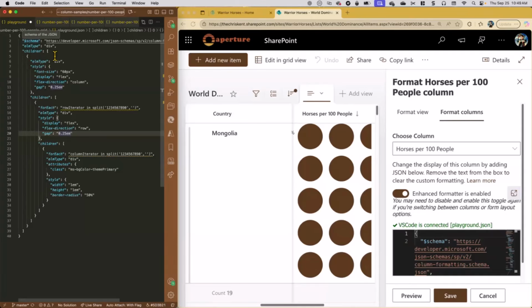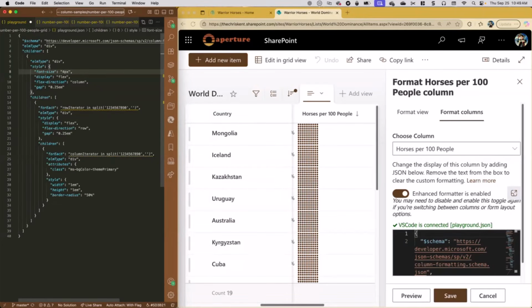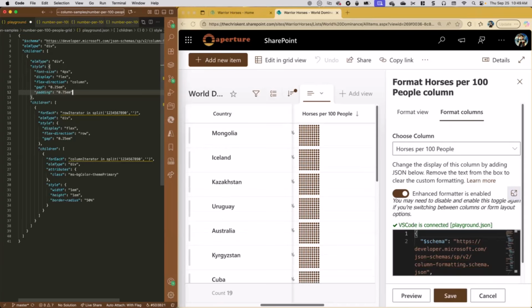I'm not actually doing the root element. We'll talk about why here in a moment, but that's pretty cool, right? So let's take it back down to 4 pixels because we just want 100 tiny little dots. Woo! And what you'll notice here is we can actually do things like padding, right?